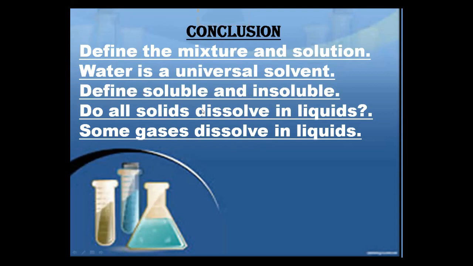Yes, water is a universal solvent, and we repeat the definition of a mixture: a substance consisting of two or more substances mixed together physically is called a mixture. And a solution: a homogeneous and transparent mixture of two or more substances is called a solution. A solution consists of two components, solute and solvent. When solute and solvent combine, they make a solution. Water is a universal solvent, meaning we can dissolve most things in water.